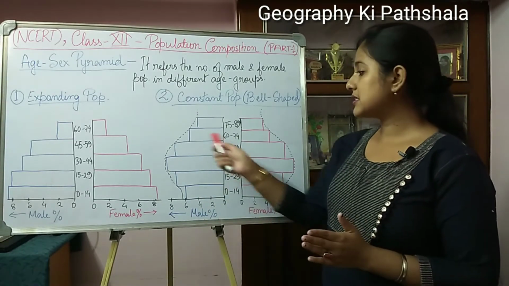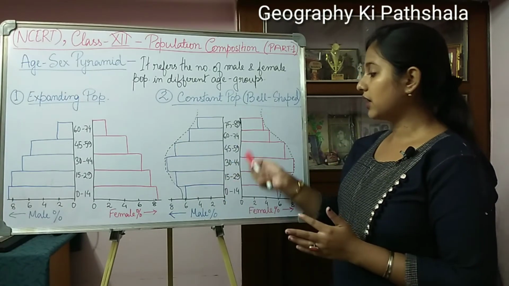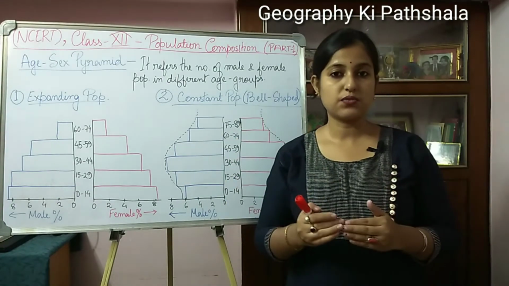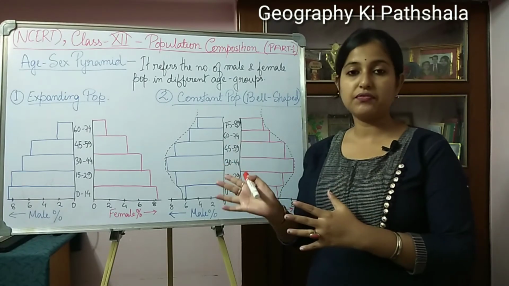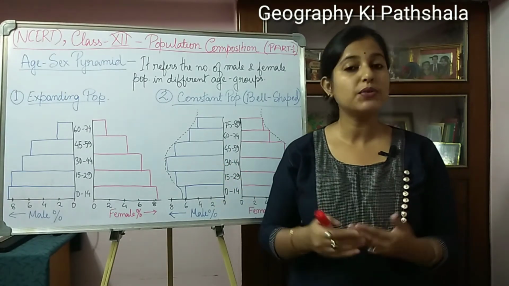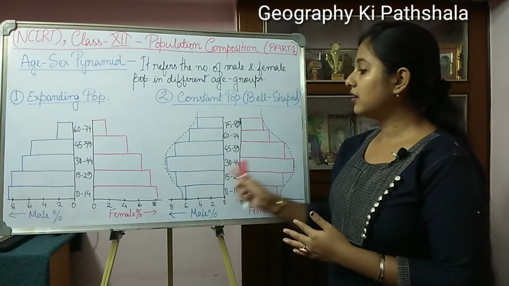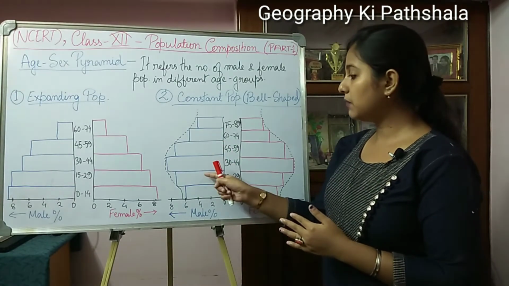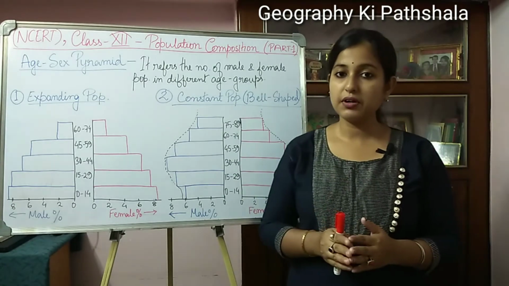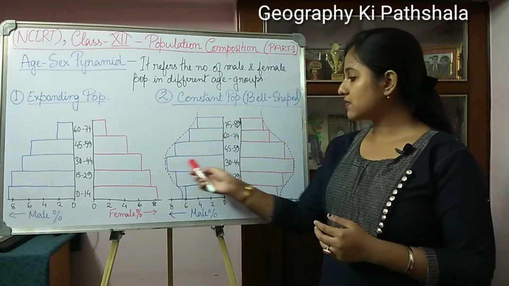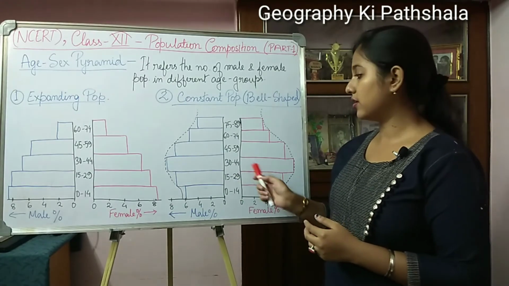This is because in this age group people migrate from outside into these countries or regions for better opportunities. That's why the numbers of both male and female population are quite high, and that's why the bars are expanding over here.